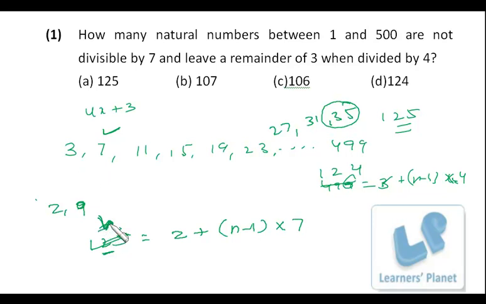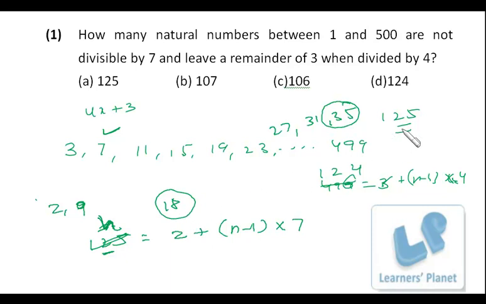So I put 121 over here. 121 minus 2 is 119. 119 divided by 7 is 17. So in all, 18 terms will be there in this sequence, right? Second position, 9th position, then 16th position, and so on. I am finding the positions in which the numbers are multiples of 7. The second position is a multiple of 7, the 9th position will also be a multiple of 7, and similarly up to the 18th. So in all, 18 positions are there which are multiples of 7.